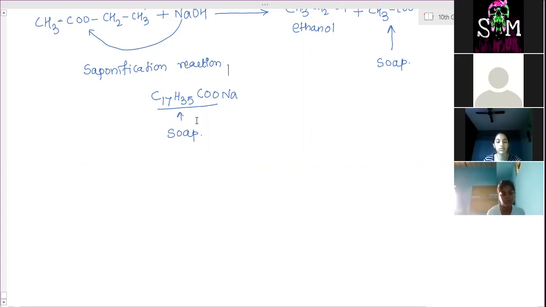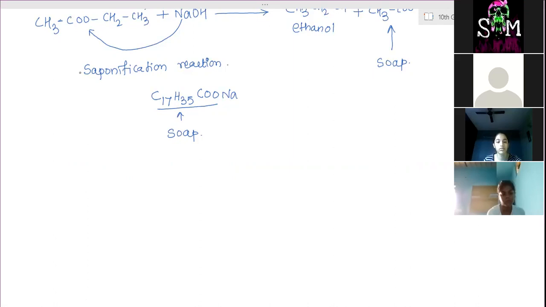Detergents are ammonium or sulfonate salts of long chain carboxylic acid with some chloride or bromide ions also present. Detergents are more complicated than soap. This is a complicated molecular formula.